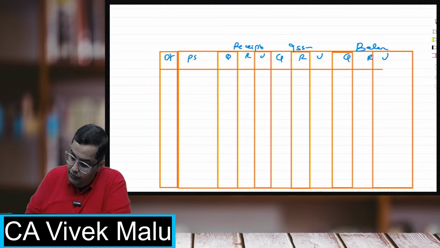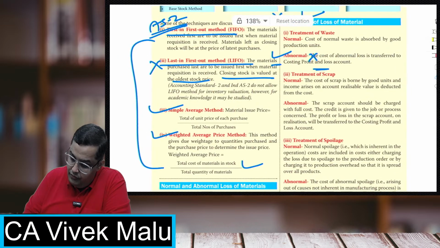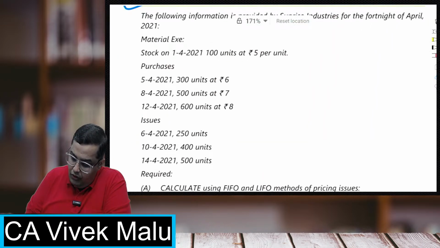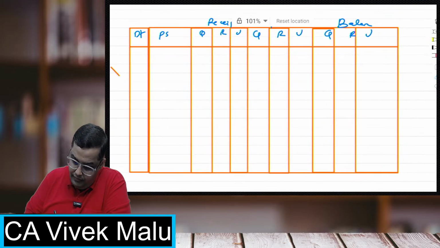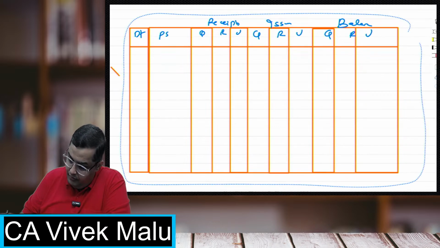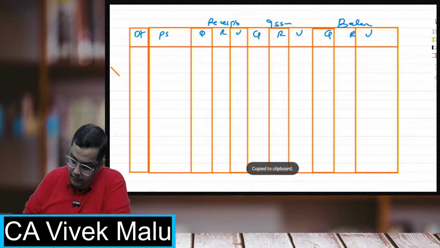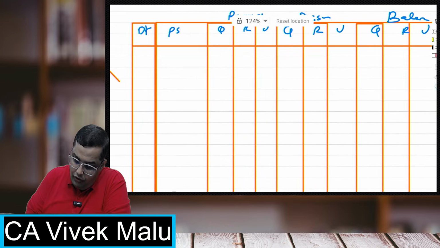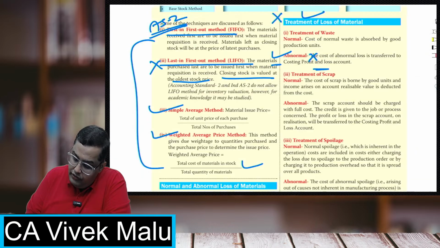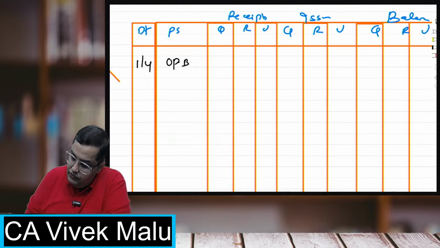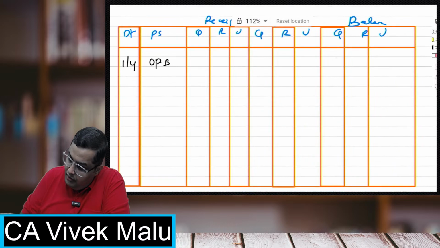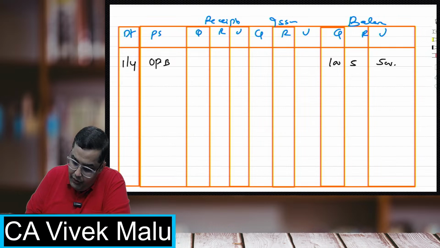Students, now suppose on 1st of April I got an opening balance of 100 units at 5 rupees, basically 500 value.